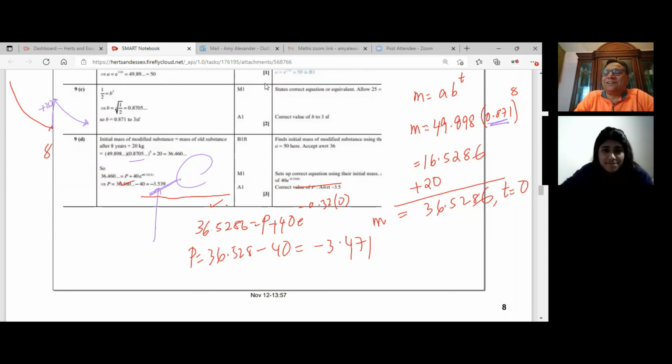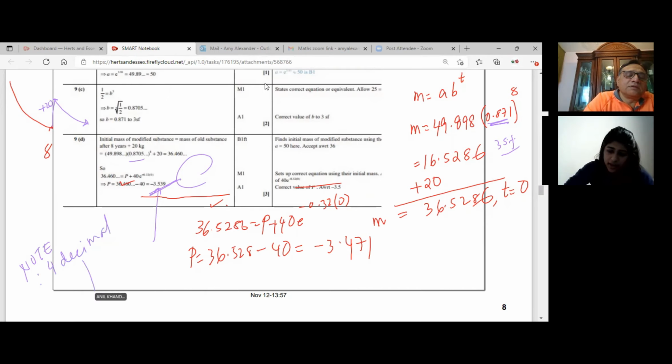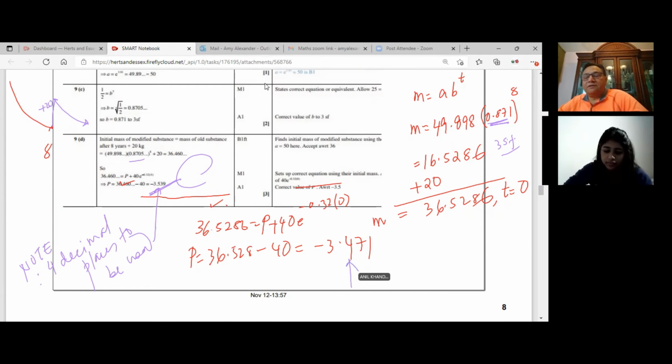This is 3 significant figures, right? Yeah. So really annoying. Use 4 decimal places, okay? So note, fifth root. Because if you want 3 significant figures, you have to use 4 decimal places. That's true. So 0.87055. Anyway, the method was correct. So that caused the error here, 3.5 and 3.4, right?